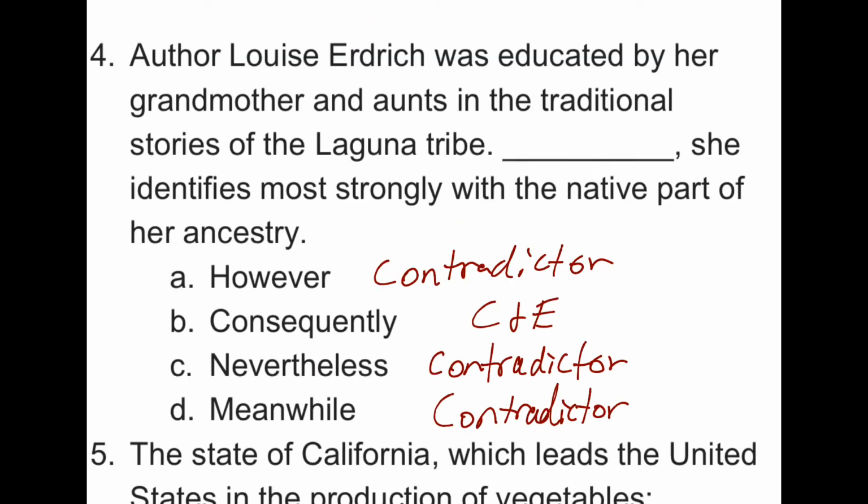Number 4 is about author Louise Erdrich and who educated her. And the next part is about how she identifies most strongly with the native part of her ancestry. So cause and effect is the best choice. And notice that all three of these other ones are all the same category, contradictor. Not always, but sometimes you can use that as a clue to help rule things out. Of course, sometimes the opposite is true, so make sure you read and pay attention.